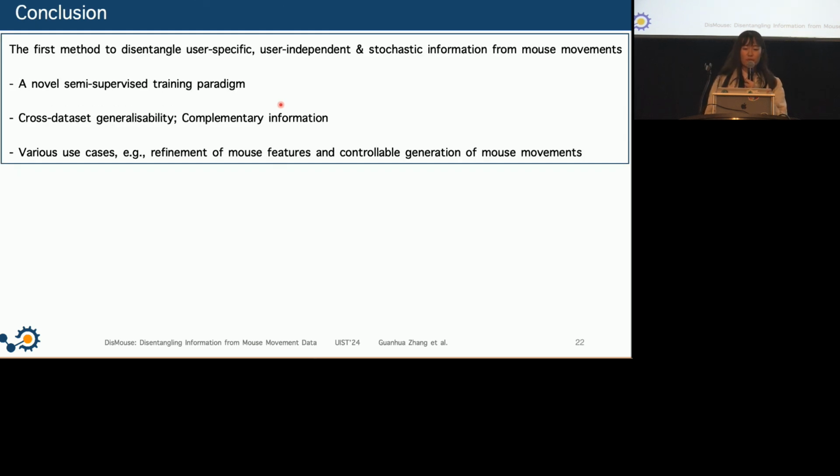So in summary, we propose DisMouse. It's the first computational method to disentangle user-specific, user-independent, and stochastic information from mouse movements using a novel semi-supervised training paradigm. And the learned representations can generalize across data sets, and they capture complementary information. They benefit various use cases like controllable generation of behavior data.